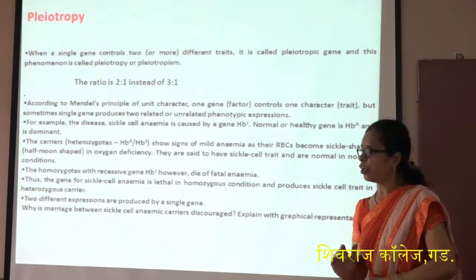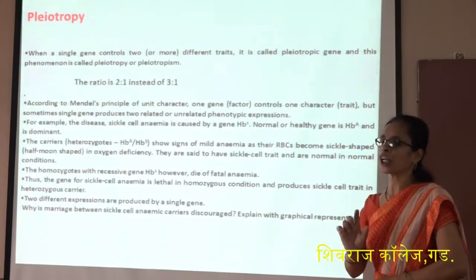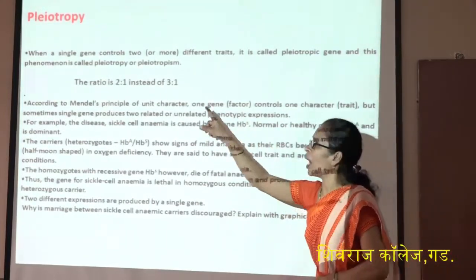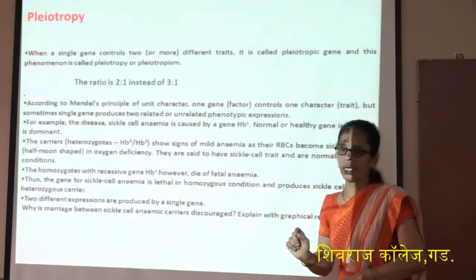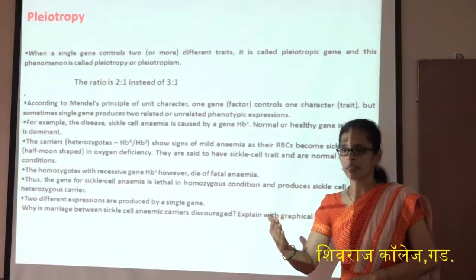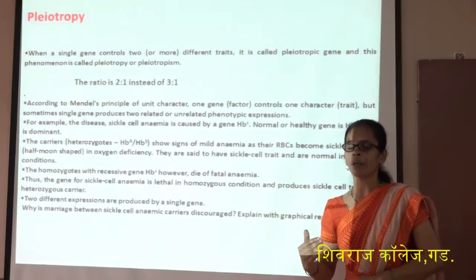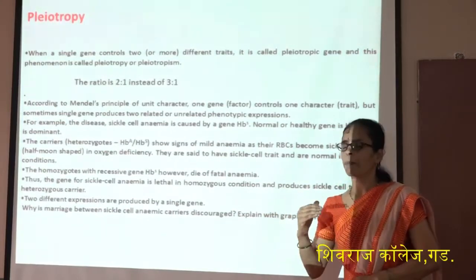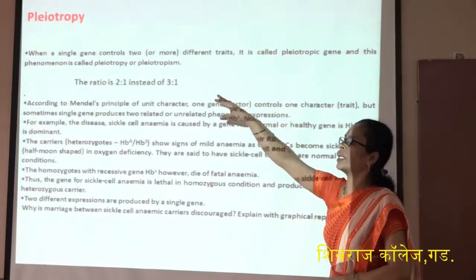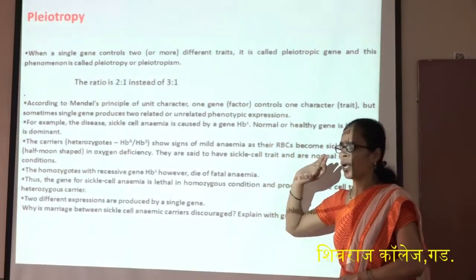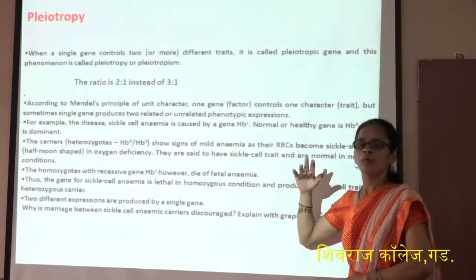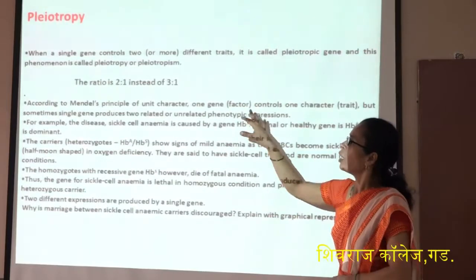In case of pleiotropy, the phenotypic ratio is 2:1 instead of 3:1. As we know, Mendel's experiment shows that in a monohybrid cross the phenotypic ratio is 3:1. But in case of pleiotropy, there is a 2:1 ratio. Now, why is it 2:1? We will see in the next slide.